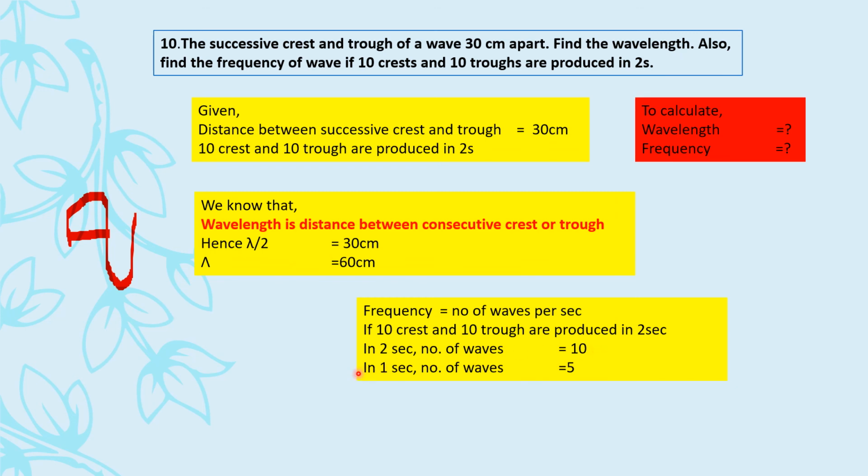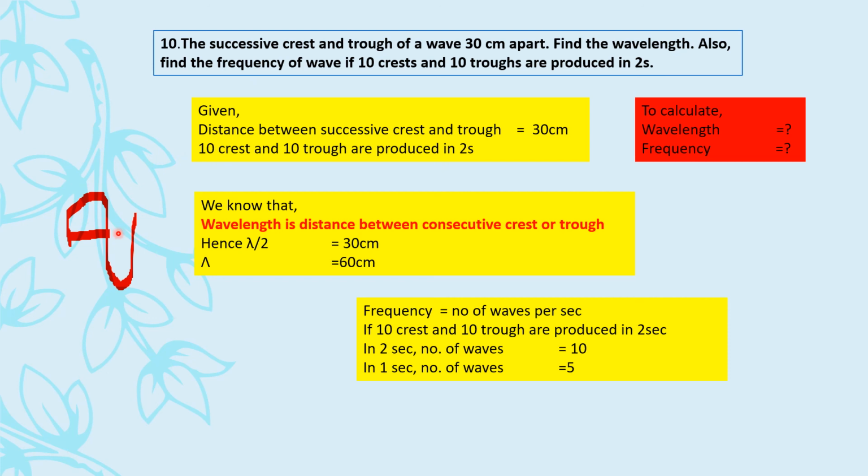10. So what we have to calculate? Frequency. Frequency always to be calculated on 1 second. So 2 seconds में अगर 10 waves है, 1 seconds में they are going to be 5 waves. It is as simple. But एक बात बताओ, अगर ये डायग्राम नहीं बनाया होता तो क्या आपको ये क्लियर होता? No. So it's better that you draw the diagram and go word by word. Successive बोले, consecutive बोले, try and understand that. मतलब just next वाला.